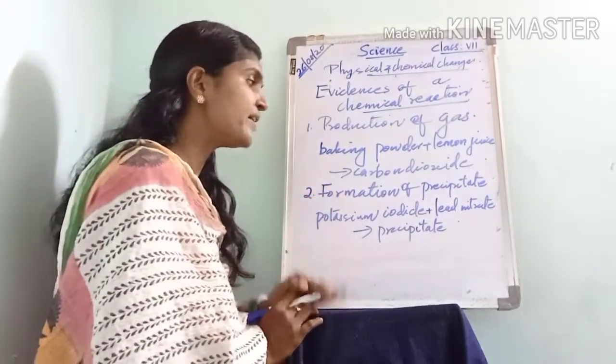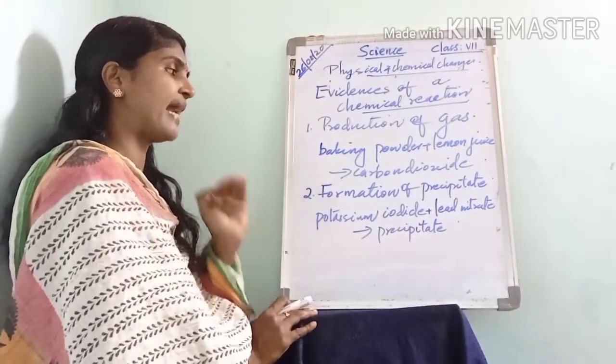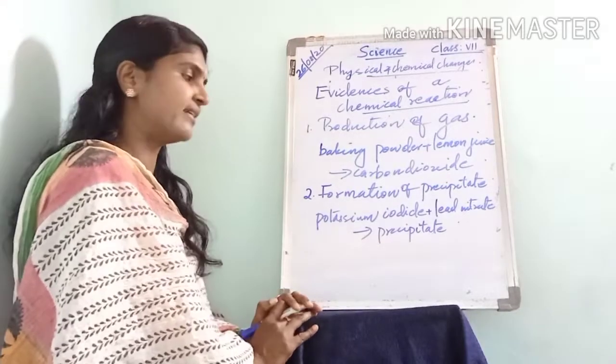Next is the formation of precipitate. The next evidence of a chemical reaction is the formation of precipitate. Here also we have an example.